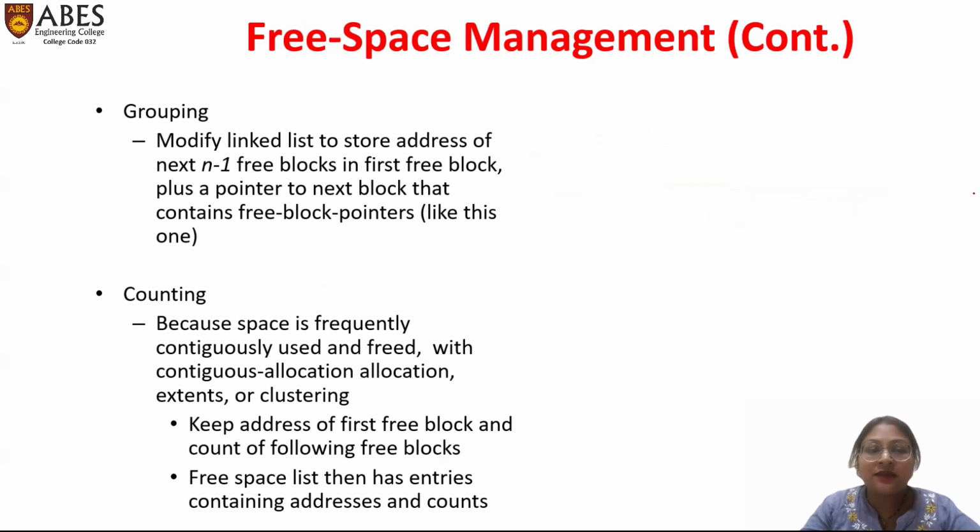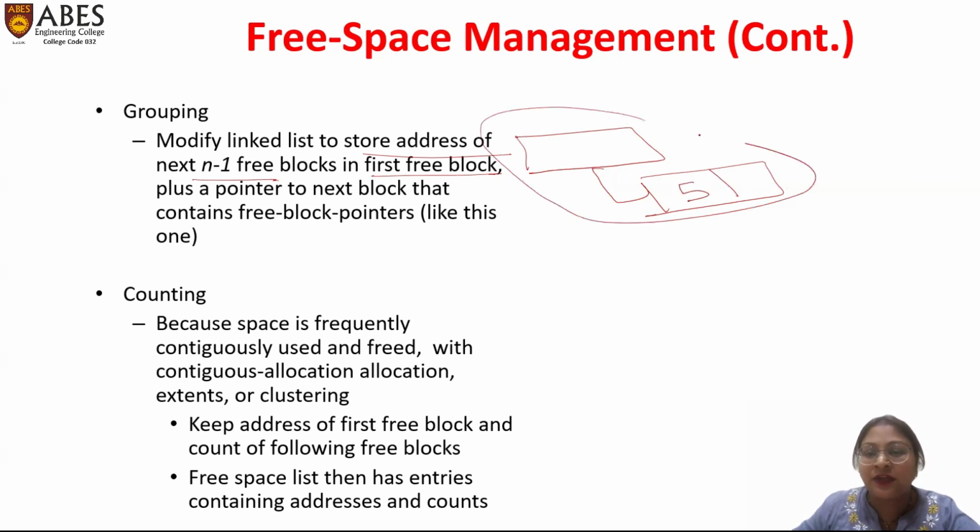Free space management can be done by using grouping. Grouping means modifying the linked list to store the addresses of the next n-1 free blocks in the first free block, by which you can know how many free cells are available in a particular list. Like here, if we write a value of 5, it means that with this particular list there are five memory cells which are free.